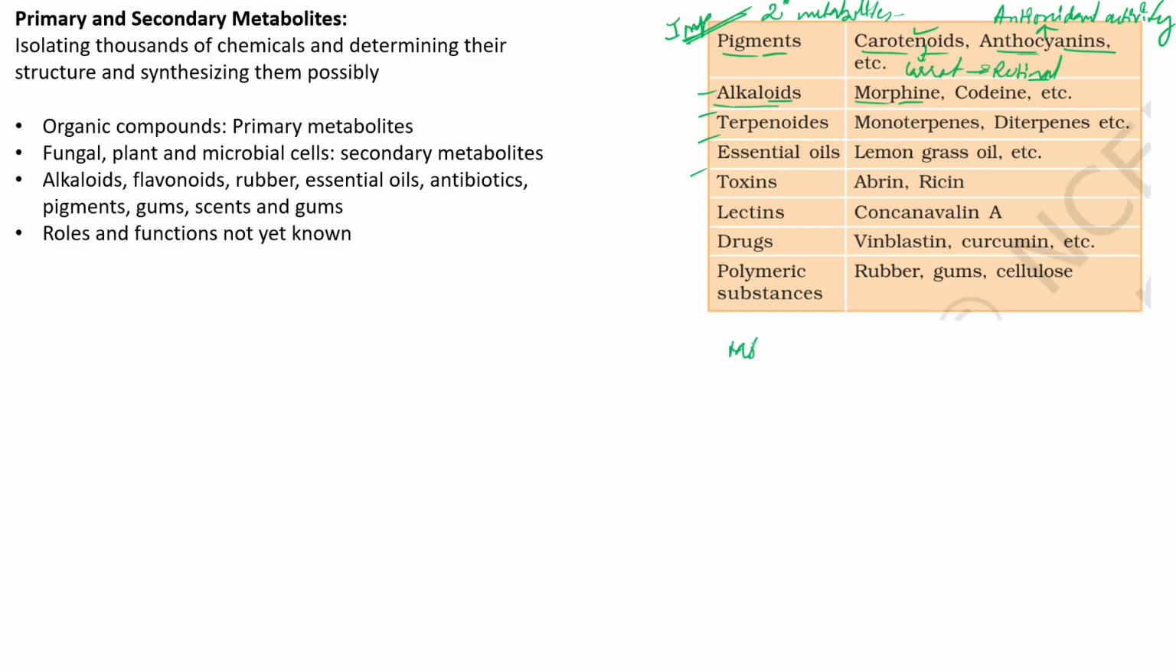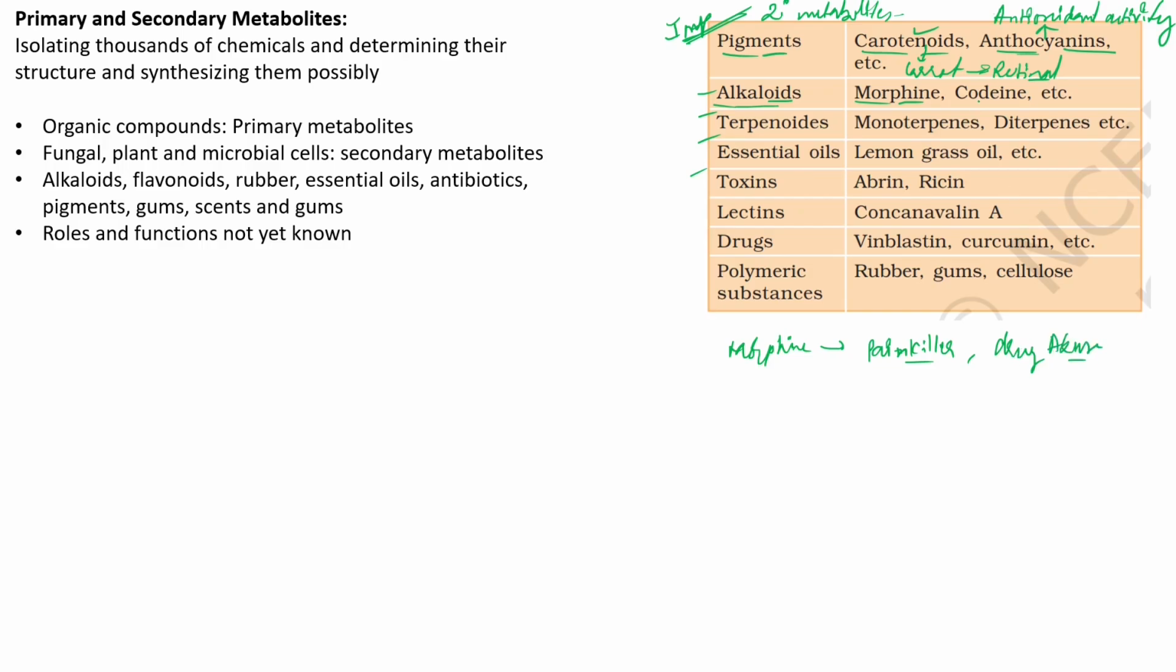Morphine is a painkiller, also called an analgesic. It is an excellent painkiller, but however, many people abuse morphine as a drug. Many people take morphine as a drug. You also see that it is drug abuse. It is also an example, morphine.